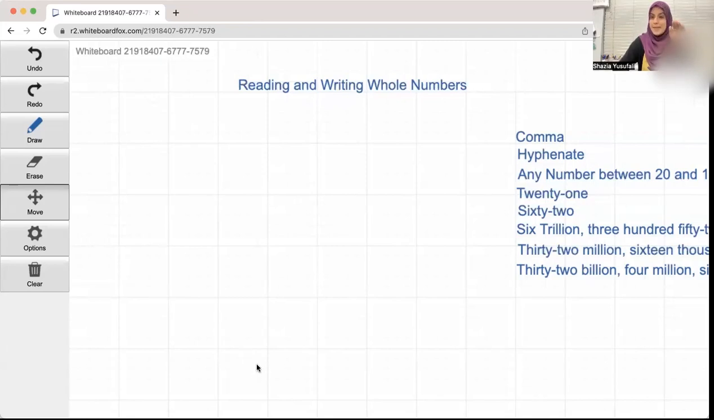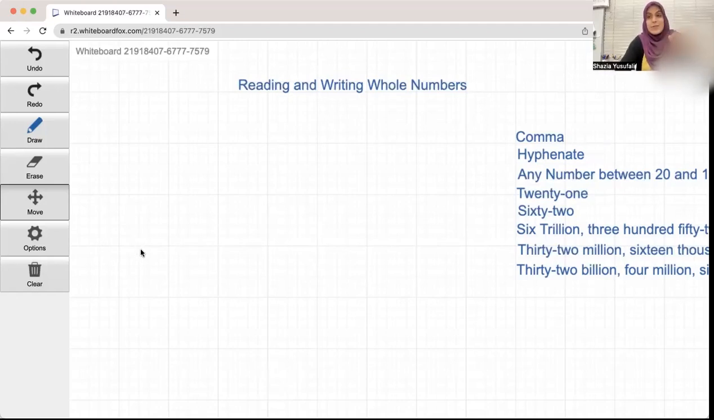I'm excited. We talked about place value, and now we'll talk about how to write and read whole numbers with place value. You guys remember how we went from thousands to a million to a billion to a trillion? Well, now how am I supposed to write this? I know how to say it, but how do I write it in text?